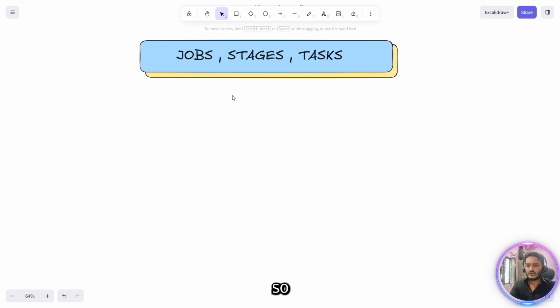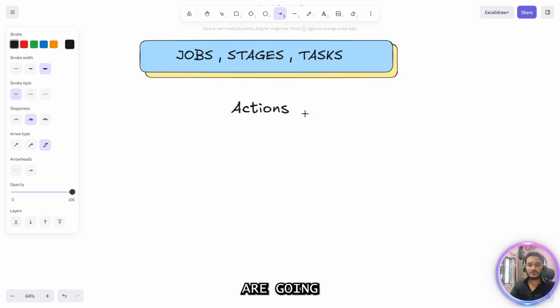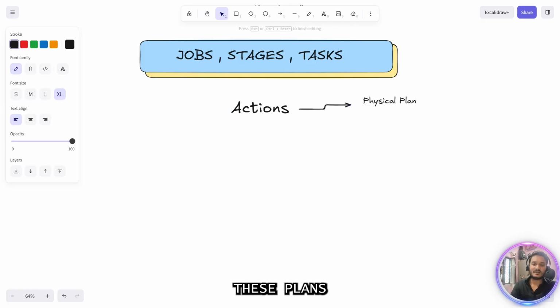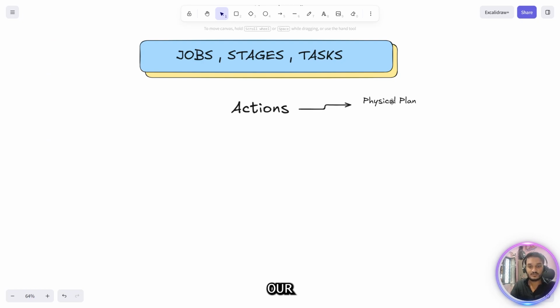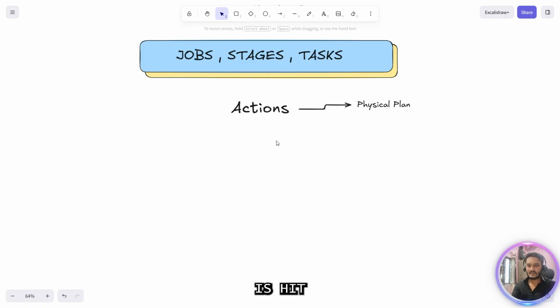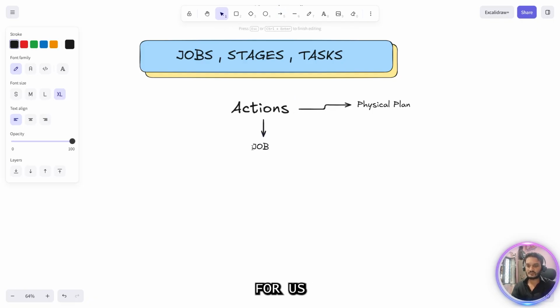So you are already aware that we have actions with us, and actions are the ones which are going to hit and execute our plan. Basically, which plan? The physical plan. And these plans we have already seen in our previous videos multiple times now. So whenever an action is hit, it is going to create a job for us.